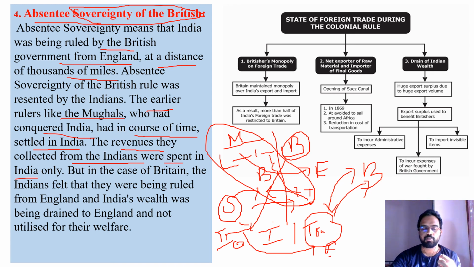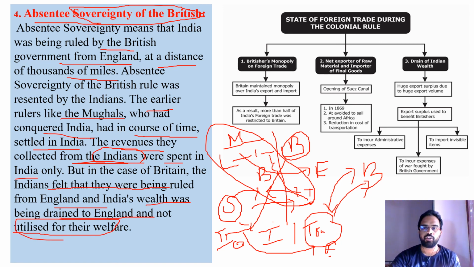This process was not acceptable to the majority of Indians. The British were ruling from England, and India's wealth was drained to England and not utilized at all for the welfare of the people.